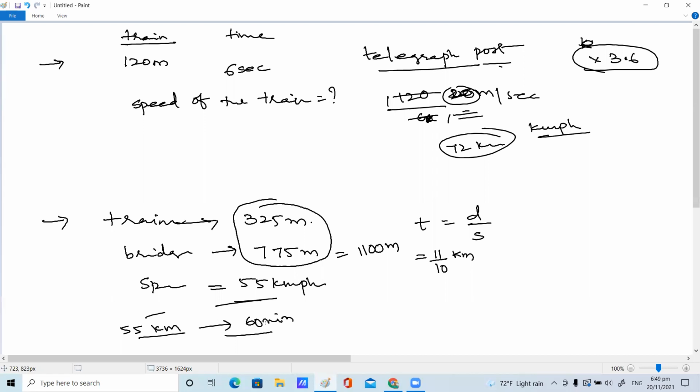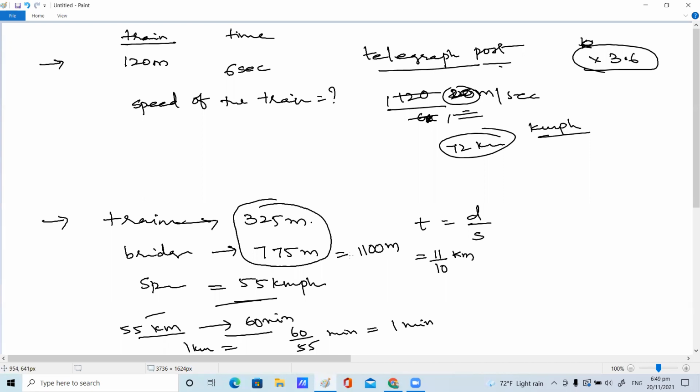So you need to find out how long 1 kilometer takes. Ma'am, is it 1.2 minutes? Very good. 1 kilometer can be covered in 60 by 55 minutes, which means how much, children? Ma'am, 1.2 minutes. That 1 point after is the seconds, right? Yes, ma'am, 1.2 minutes. 1.2 or 12? 12, I think.